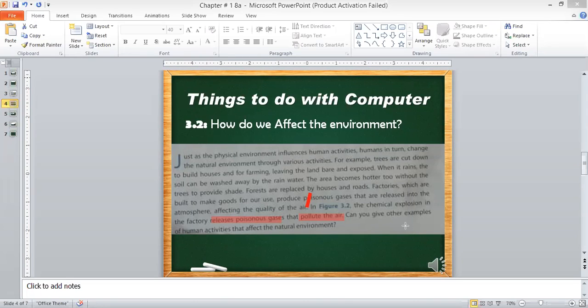Okay, so there are so many examples which we can see, but we see some of the examples which are very necessary, because if the weather is good, everything will be good. And how will the weather be good? By keeping our air safe. By keeping the trees. Without cutting the trees, we can make the weather better if we have trees. And without the factories' smoke, we can keep our air clean.